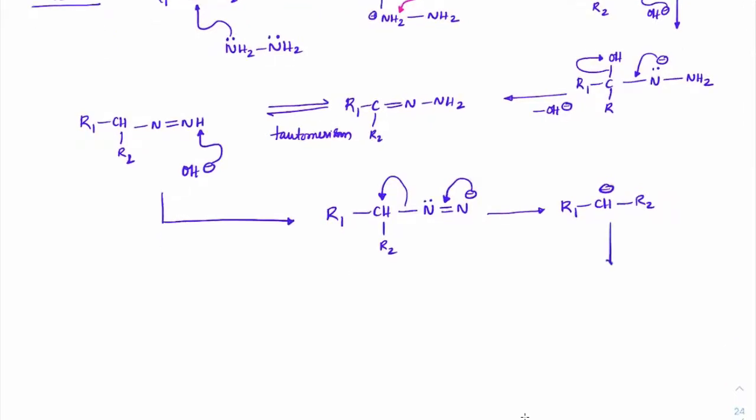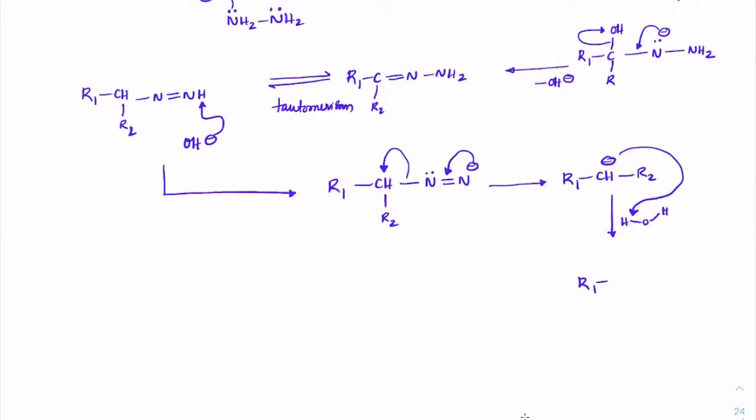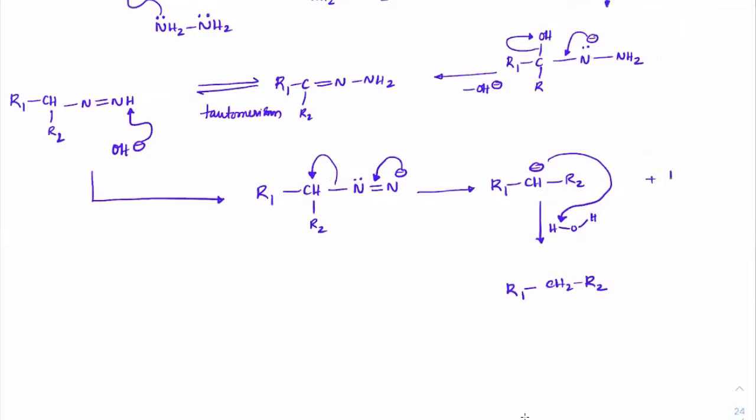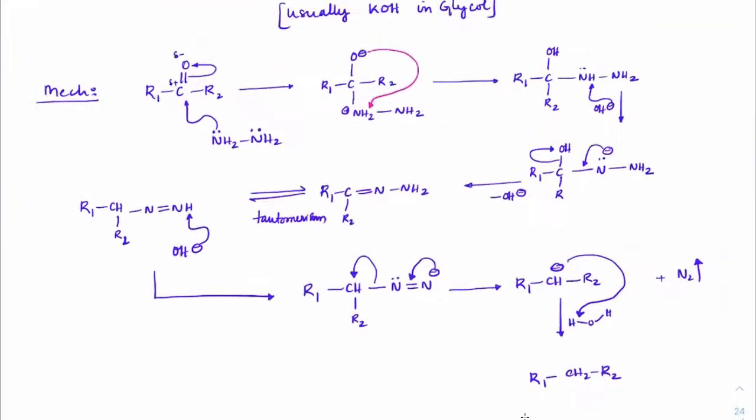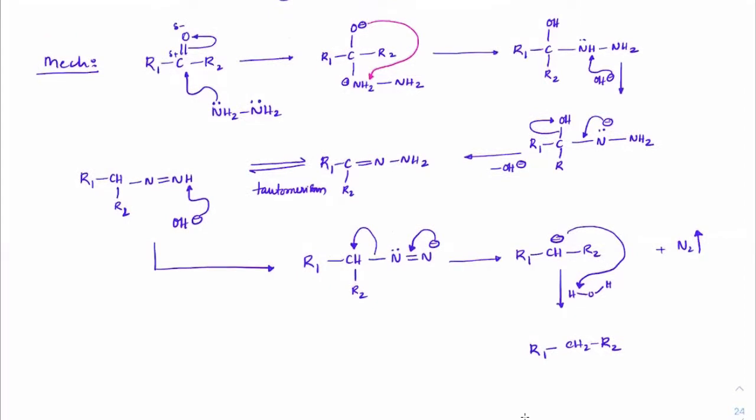So the carbanion will extract a proton from water. It is an aqueous solution, so it will extract the proton from water to get R CH2 R2. And N2 gas has left. This is the overall mechanism by which you can see the alkane forming. Again, out of all the mechanism, it's not that you have to mug up anything. One thing you have to remember is that N2 gas is released and a carbanion forms. These two are the important points you must note. A carbanion is forming and N2 gas will release out of it.